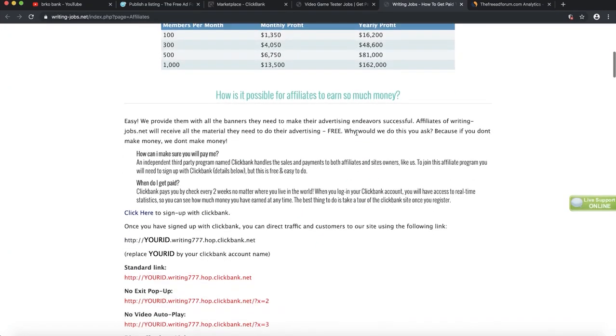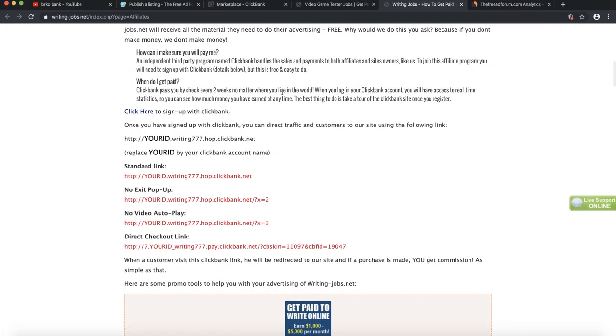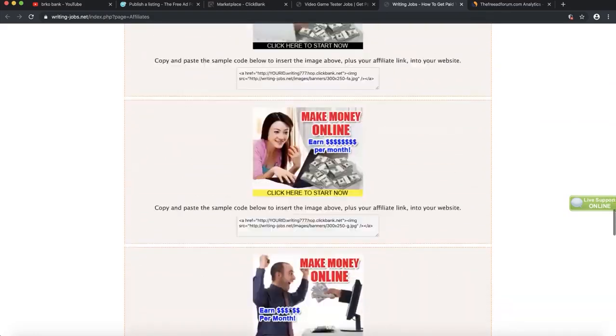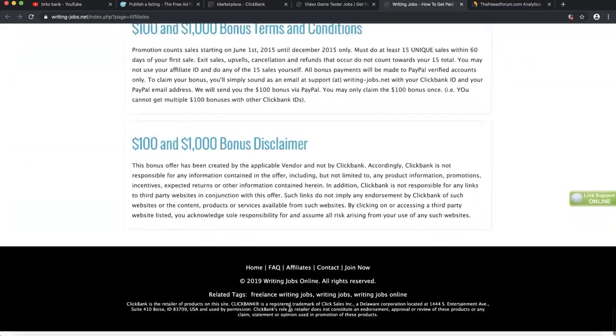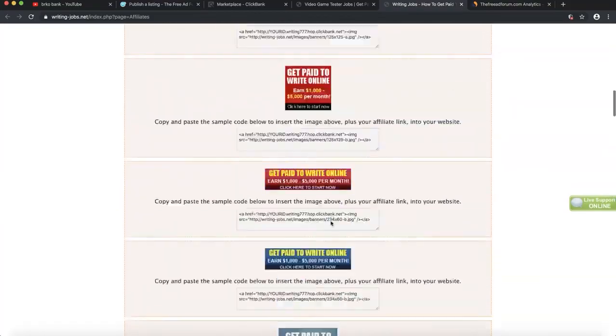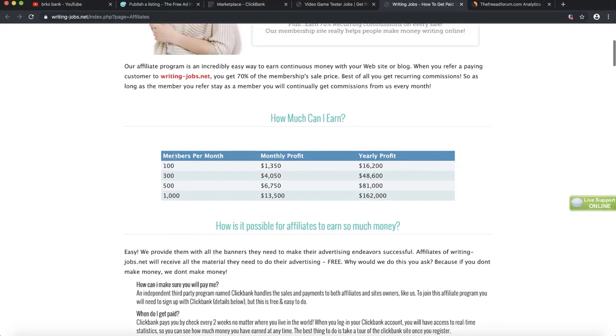However, they do not have any email swipes. This is in reality awful. I don't simply like that, so you want to create your very own text, and right here you can see 100 members per month. You can earn $1,350 income per month, and every year you can earn $16,000 from these 100 members per month.